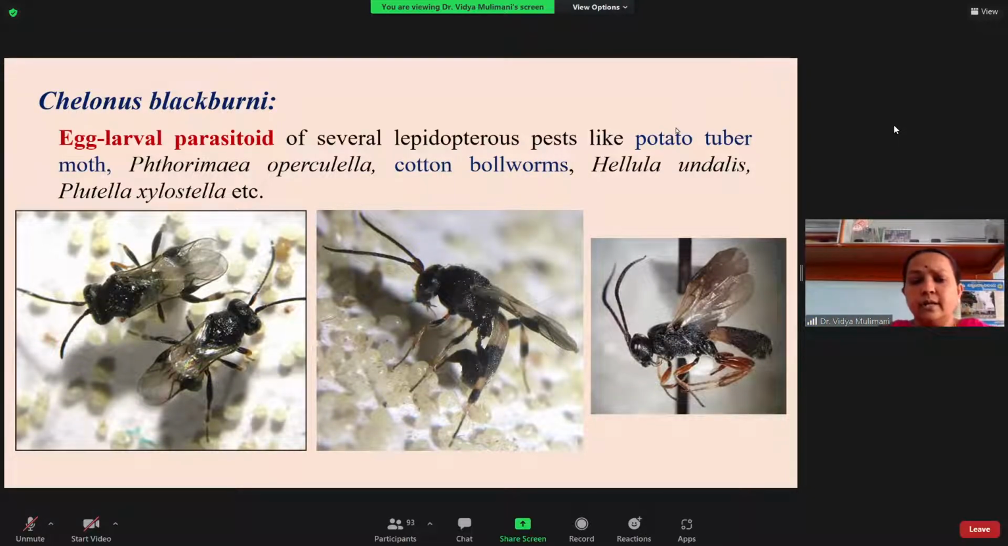So it was done manually. When the first instar, second instar, third instar, they are not killing, they are allowing it to go. So whether it is egg-larval or larval-pupal parasitoid, they all are koinobionts. So they are not idiobionts.